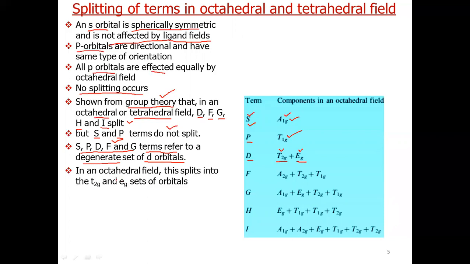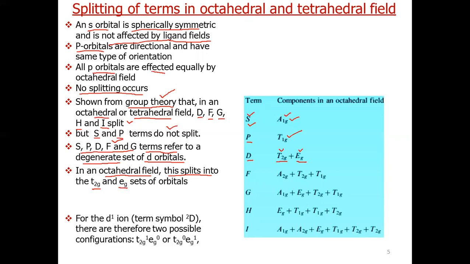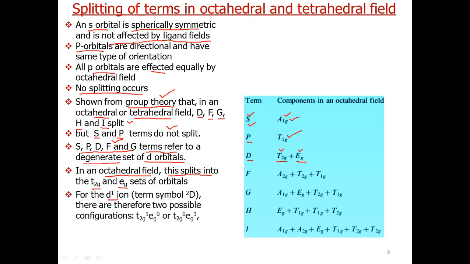But as we know, in an octahedral field, these 5 d orbitals do not remain as they are. They split into two sets, T2g and Eg. So a d1 ion, the ion containing one electron in d orbital, has a term symbol of 2D. This you can easily find from our lecture on term symbols.